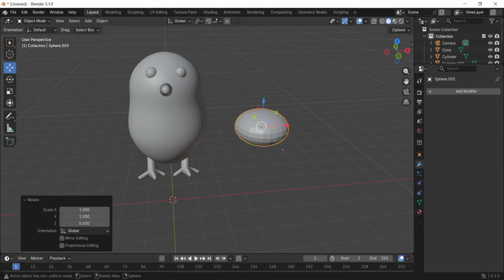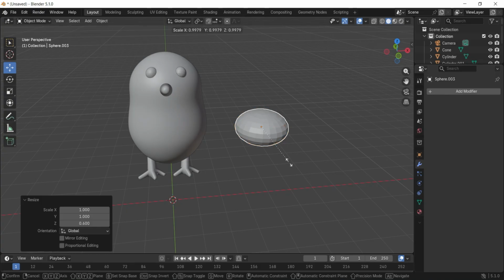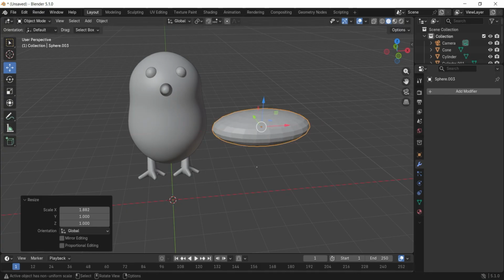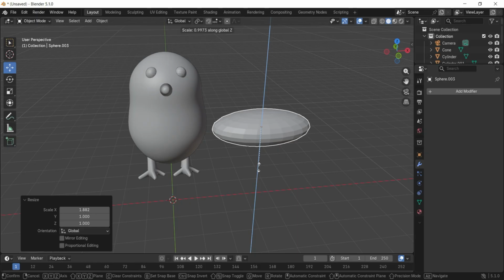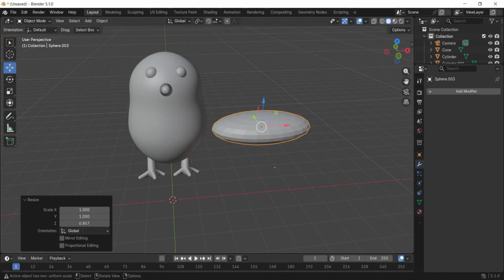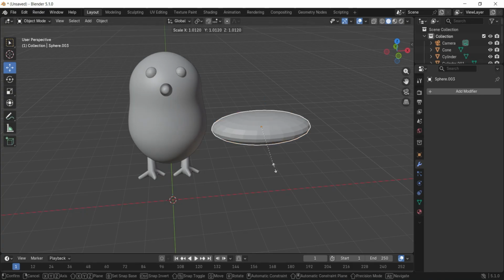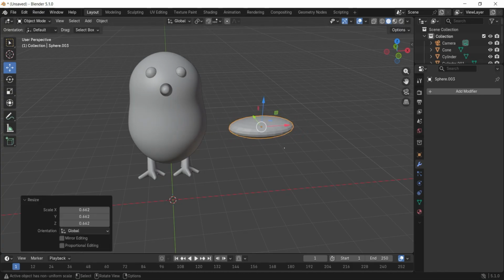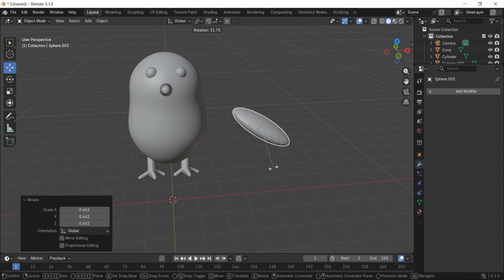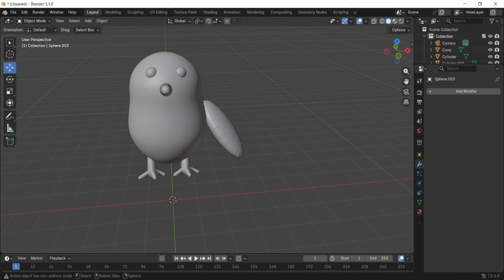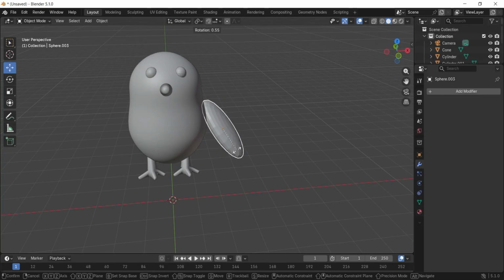Make it a little bit longer. Rotate like this and put it here.